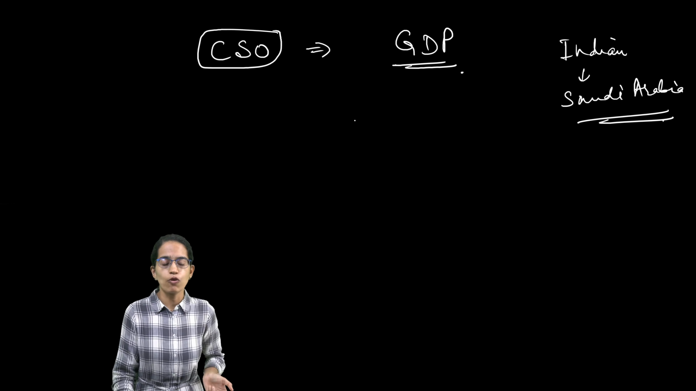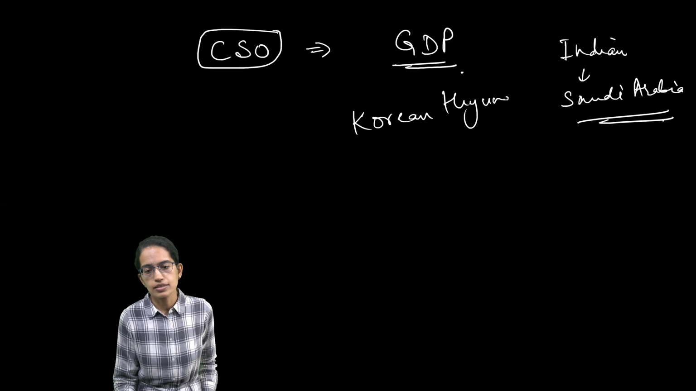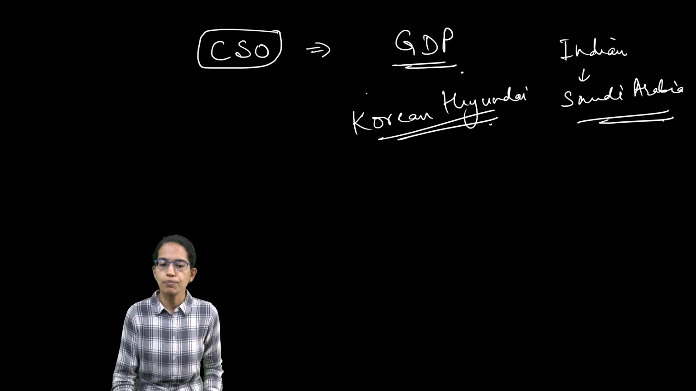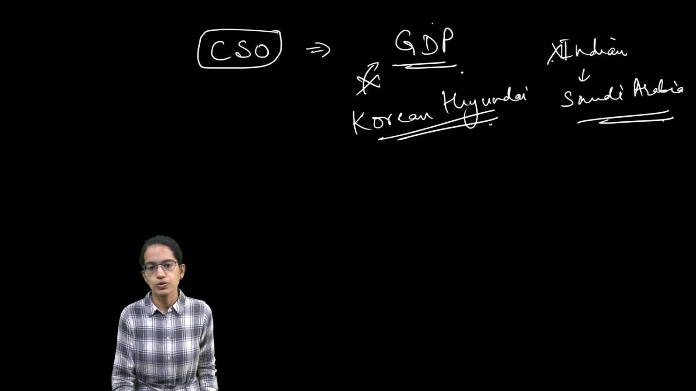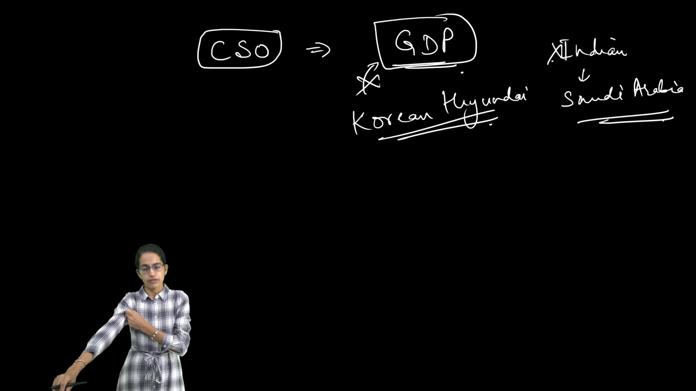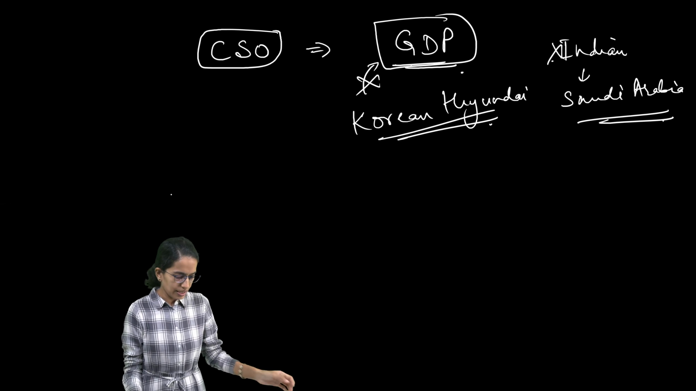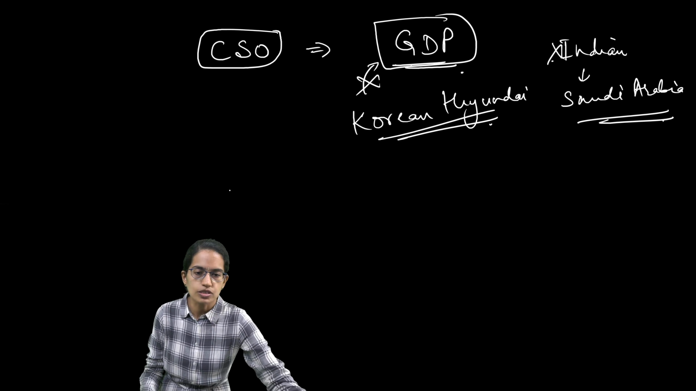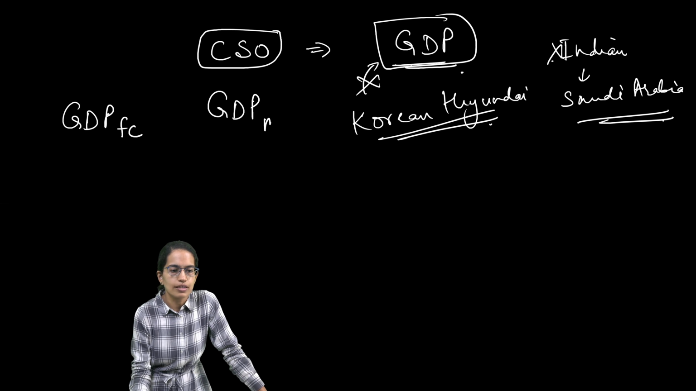Similarly, let's say there is a foreign company, a Korean Hyundai company, that runs in India. The profit generated by that Korean Hyundai company in India would not be accounted for GDP purposes, right? So neither this is accounted nor this is accounted. So GDP includes the aggregate of the economic goods and services which are produced within the domestic boundaries of the country, right? And the statistical office reports GDP at two levels. It is GDP at factor cost and GDP at market price.